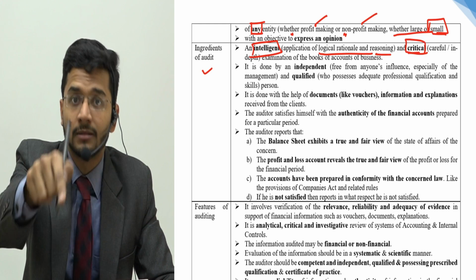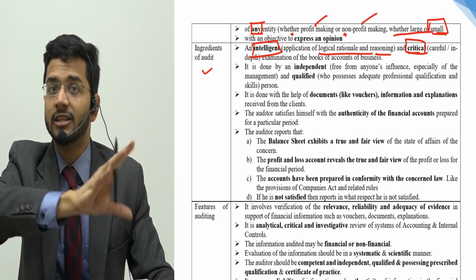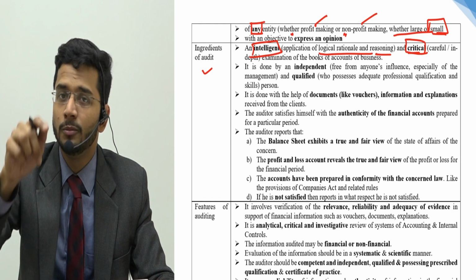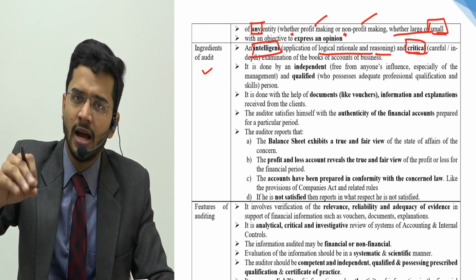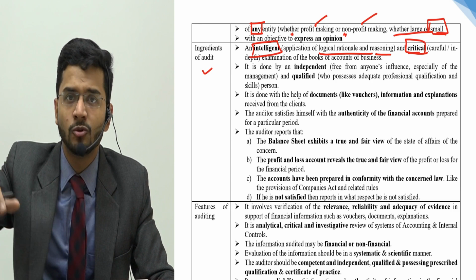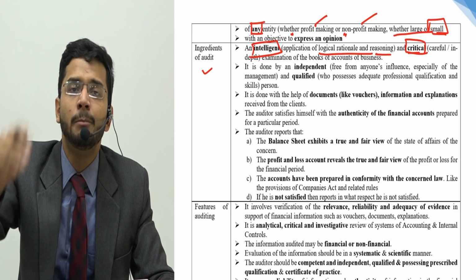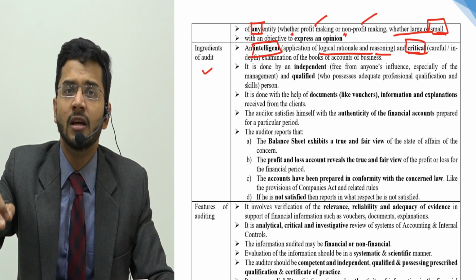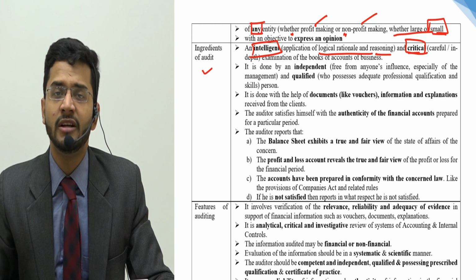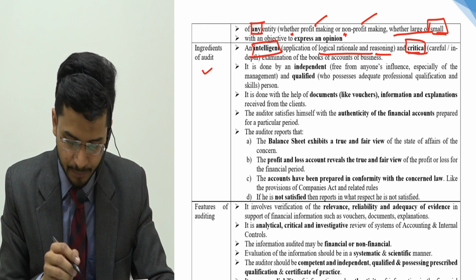Critical means in depth. You cannot just give a broad view. You have to be very, very critical. You have to analyze the entire financial statements in depth. You have to go into each and every point. You have to really study the transactions very carefully, and you have to bring out the deficiencies in the transactions.